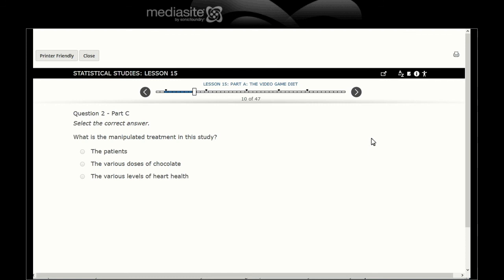So let's see, select the correct answer. What is the manipulated treatment in this study? Well, the patients are being manipulated by the doses being given, but they're the subjects of the treatment. Various doses of chocolate, well, that's the explanatory.